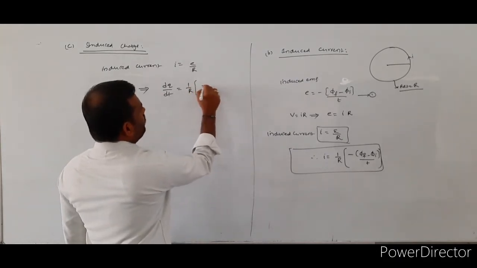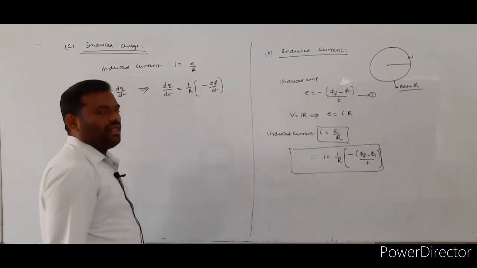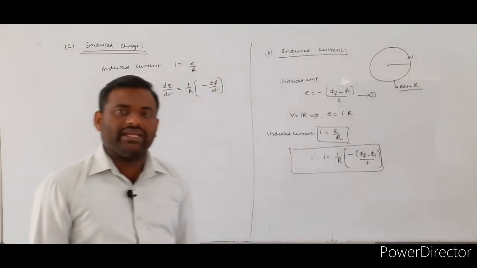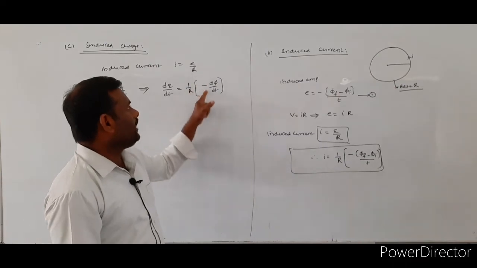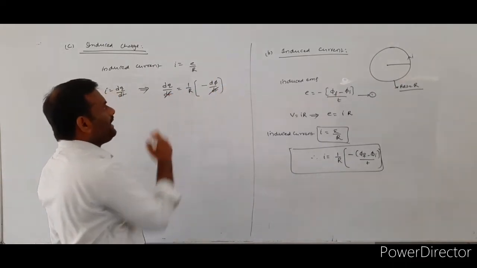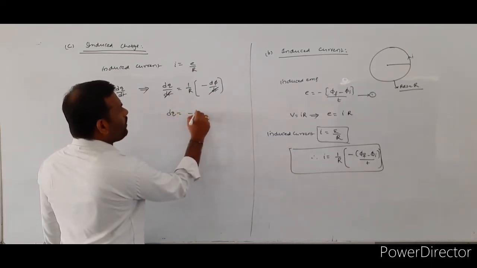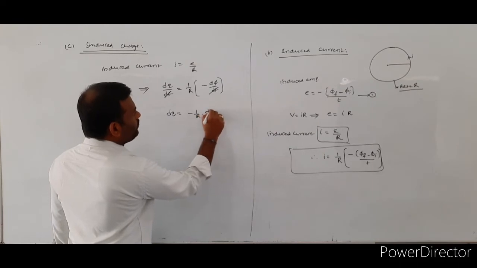EMF E. By the Faraday law of electromagnetic induction, we write E is equal to minus d phi by dt. So, this dt will get cancelled. What you got is dq is equal to minus 1 by R into d phi.